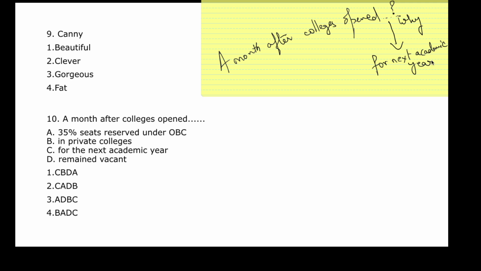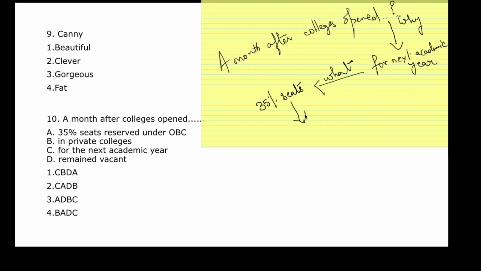Now what will you do in that next academic year? You'll grant admission. For admission we know that there are seats reserved. So what comes next? The 35% seats reserved under OBCs. Now what happened to these seats? They remained vacant. Where?